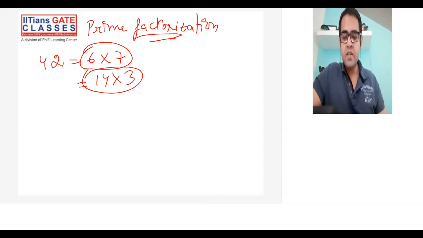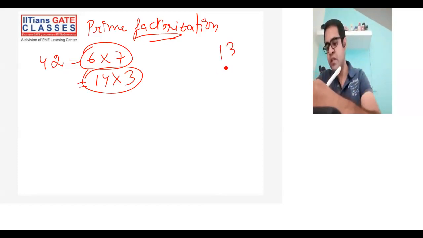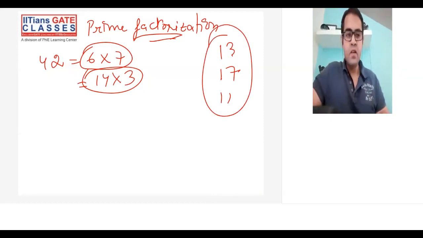While prime factorization means write 42 in terms of prime numbers only. Prime numbers are numbers which are not divisible by any other number except 1 or itself. Something like 13 or 17 or 11. These are all prime numbers.